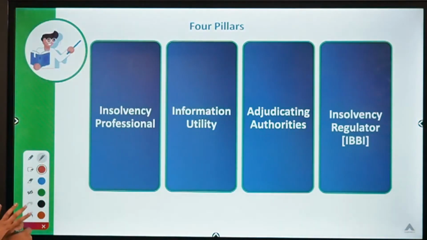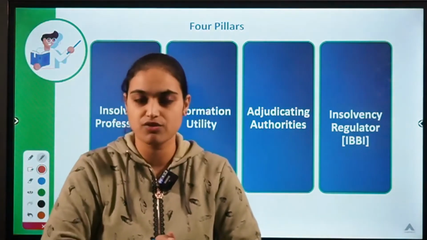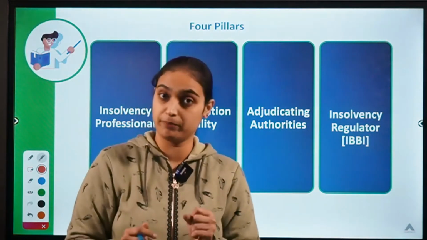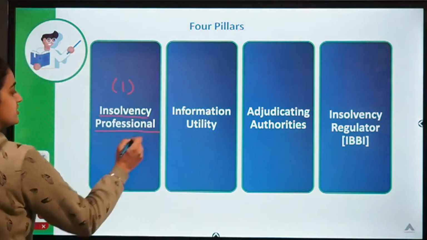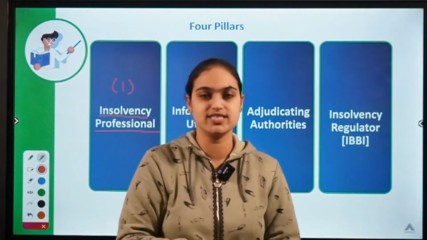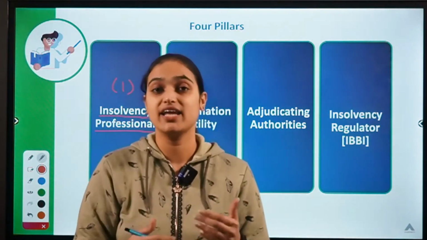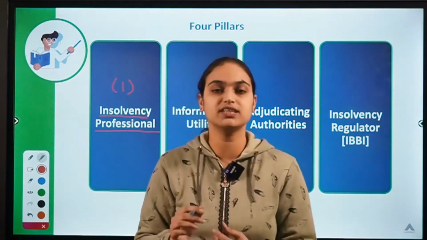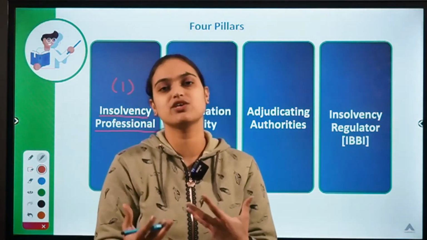So there are four different pillars of IBC. These can also be called as important features of IBC. What we have to focus upon is on what four pillars this code is built. So the first pillar is the insolvency professionals. Now there is a big process which needs to be carried out for resolving all insolvency and bankruptcy cases. A normal person may not be able to carry out all those tedious procedures himself. So a professional person is appointed under this code. These professionals are the ones who will help you in the resolution process.